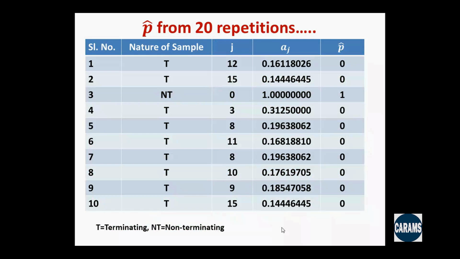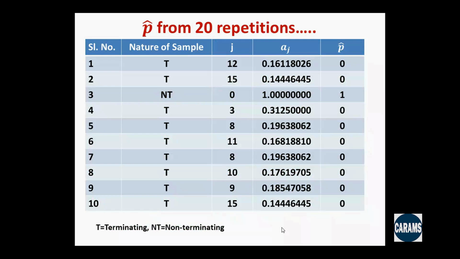The next observation coming from another independent sample is also terminating in nature, J equal to 15. So at the 16th trial, we got hold of the category number 1. This is my A sub J. This again results in P hat equal to 0. There is a non-terminating sample, J equal to 0. That means right at the first attempt, we got the category number 1. Therefore, A sub 0 is equal to 1, and this time P hat equal to 1. So it goes on like that.